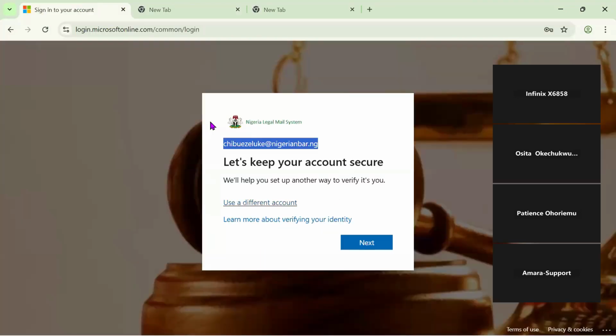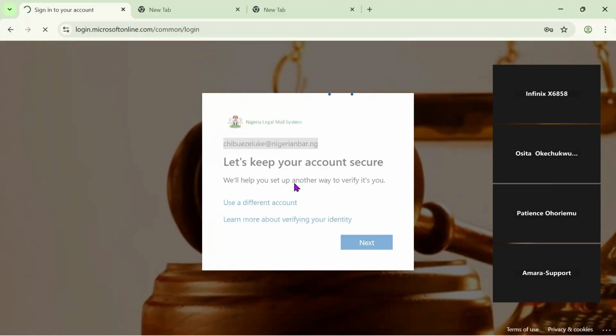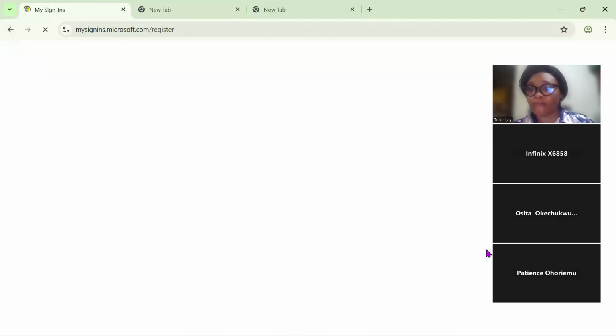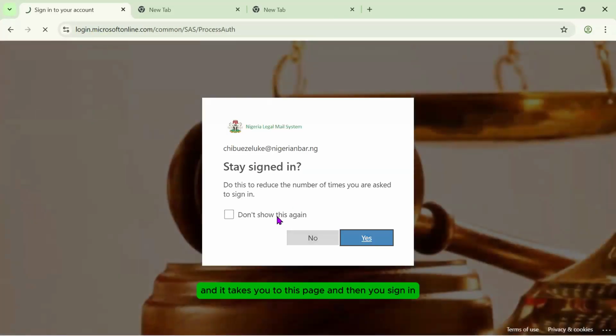And here we go. When you get to the learning environment, you put in your legal mail and then your password, and it takes you to this page where you click on next. Of course, once it takes you to this page, please don't click on next. Click on skip setup, because dealing with Microsoft Authenticator is an extra layer of protection if you want it. But I believe that lawyers who are quite busy may not be able to do all of this protection. So you click skip setup, and it takes you to this page, and then you sign in.